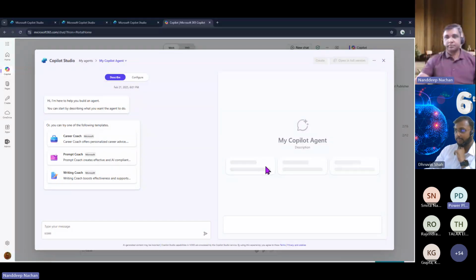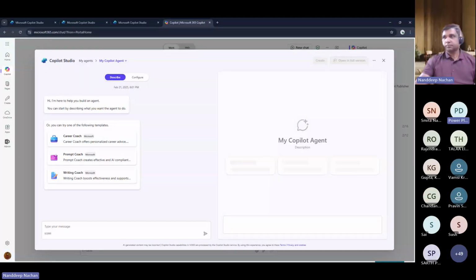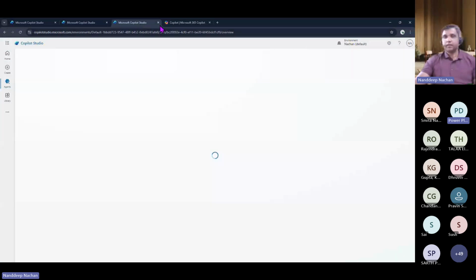Nandeep, I want to ask you one question here. Are you using the trial version, or what license are you using at this point of time? I'm using Microsoft 365 E5 and Microsoft Copilot, both licenses. Okay, so E5 is the reason I can see this, but I don't have Copilot. Correct, Copilot is needed. Otherwise, you won't be able to see this custom agent screen. I think Swapnil's question is also answered with that.